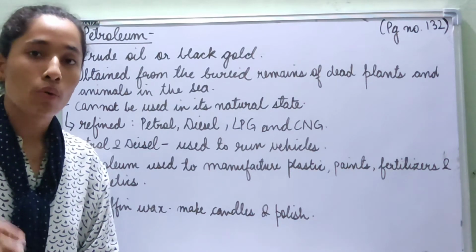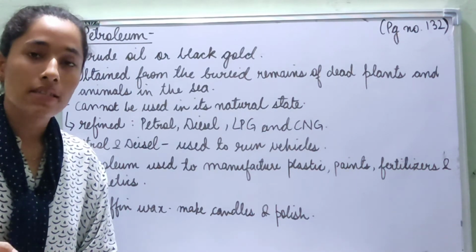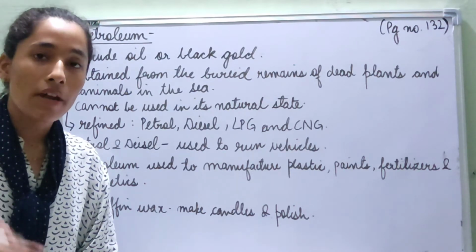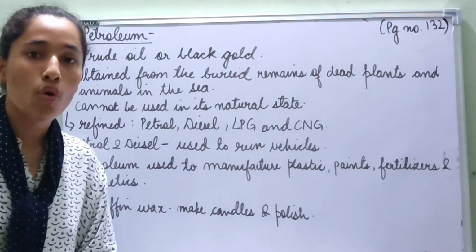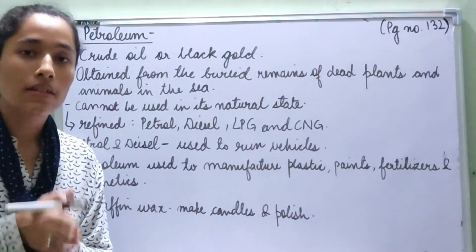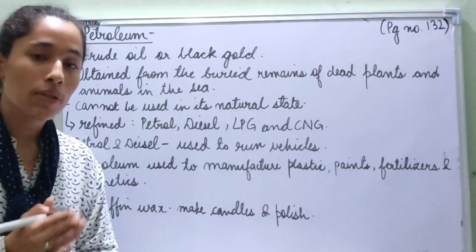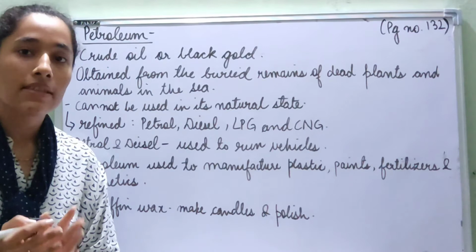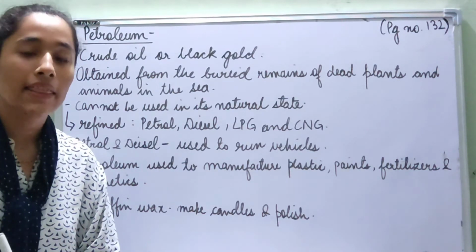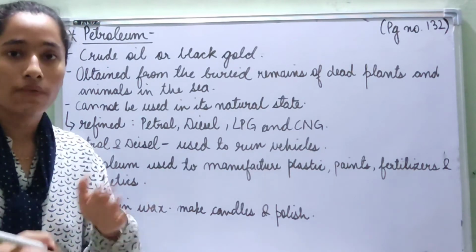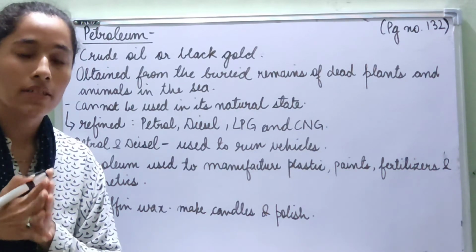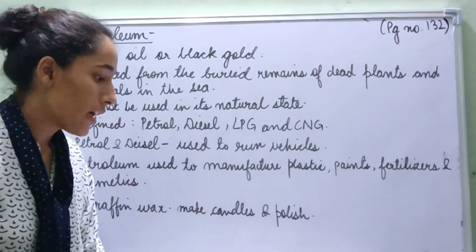Just like we learned about coal in the last class, that coal is obtained from the remains of dead plants that were buried deep into the swamp, and then more plants grew over them. So these dead plants decomposed together, and that is how coal was formed. And the same way with petroleum, billions and billions of years ago, dead animals and plants were buried into the sea, and then things kept forming on them. So this petroleum started forming in the sea.